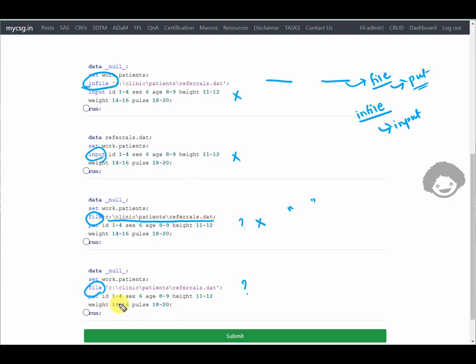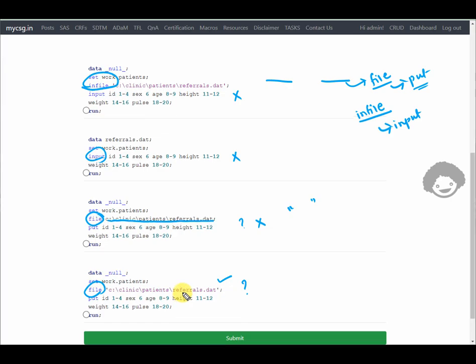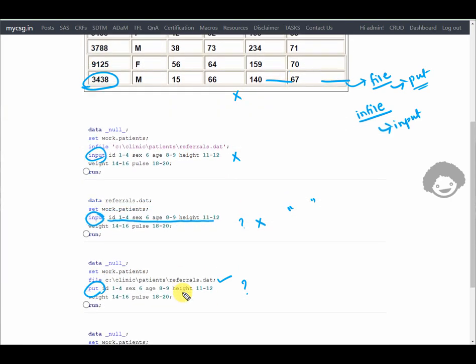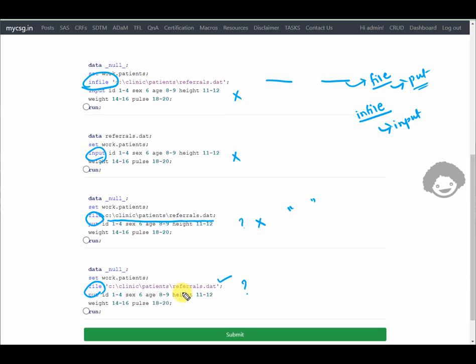And then now let us check the final option. So we have file statement and the path specified within the quotes. So this is correct till here. So the next thing is that we need to see if all the columns were being displayed. So we had 6 columns, so for which we need to have 6 different variables to be specified. Here we have ID 1, sex 2, age 3, height 4, weight 5, and then 6. So we have all the variables also specified on the put statement. So this seems to be the correct option.